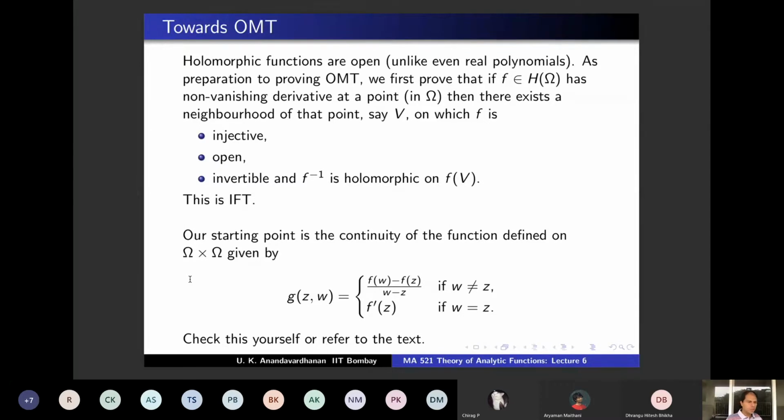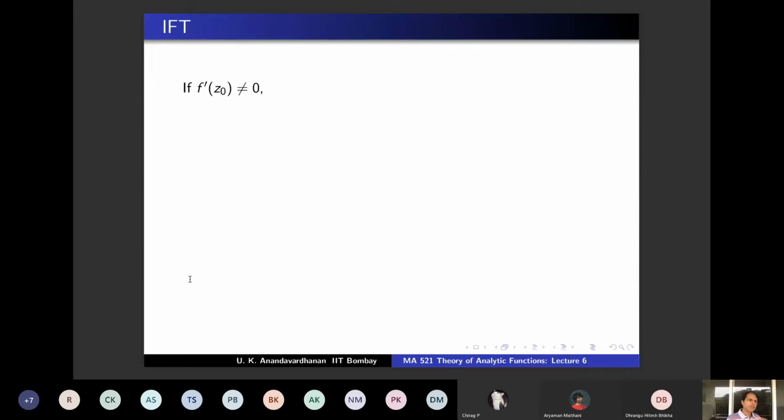So either you try yourself or check Rudin. Rudin has a very nice proof of this. Very easily and nicely explained also, so you can look at it. So the point is, this is what we are going to use. This function as a function of two variables is continuous throughout omega cross omega. Okay. Now let's start. So what is given to you?